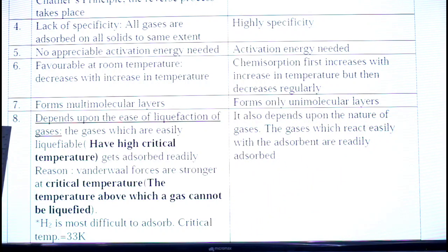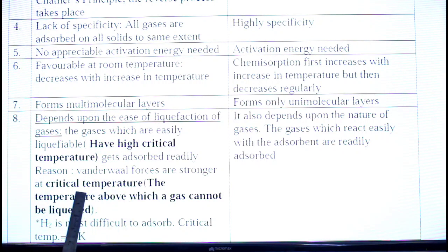Now, in case of physisorption, the important point is that it depends upon the liquefaction of gases. That means those gases which can be easily liquefied are readily adsorbed over the adsorbent. The gases which have high critical temperature can be easily liquefied.